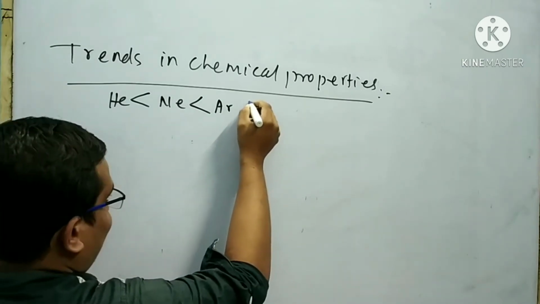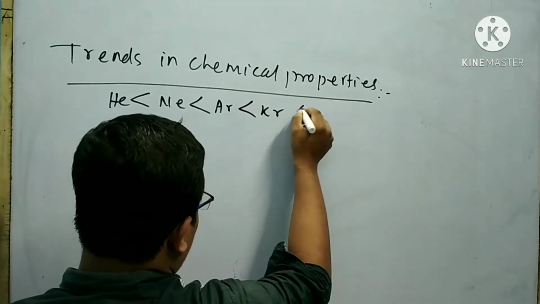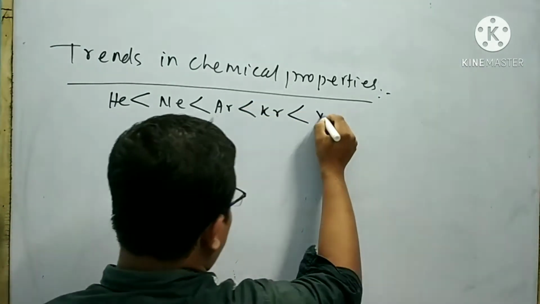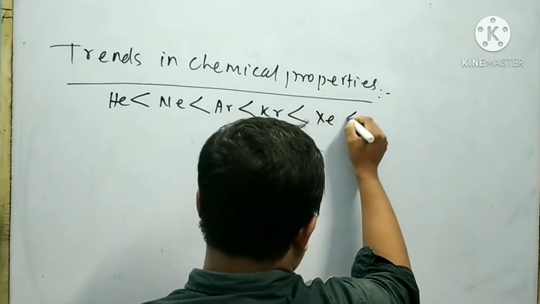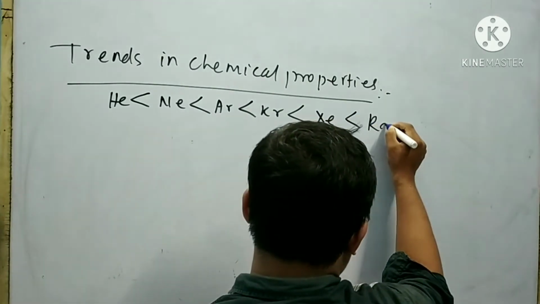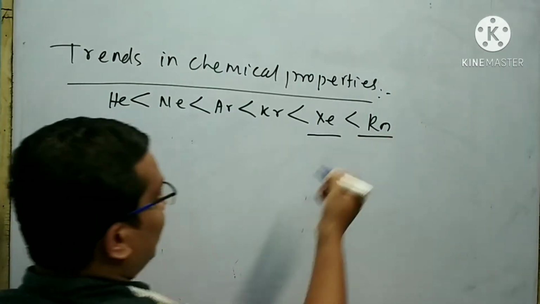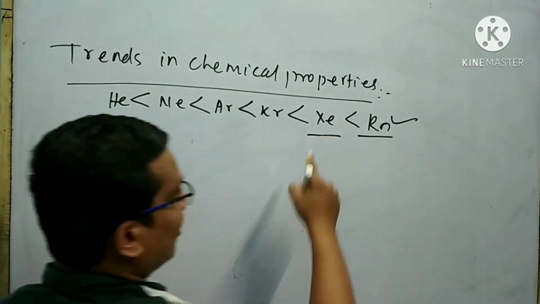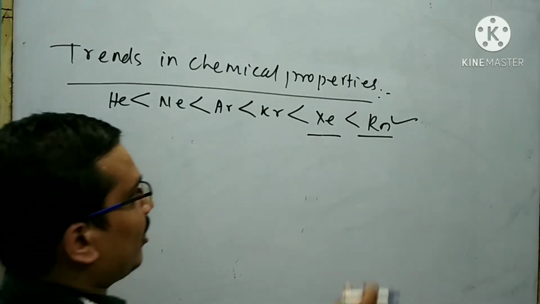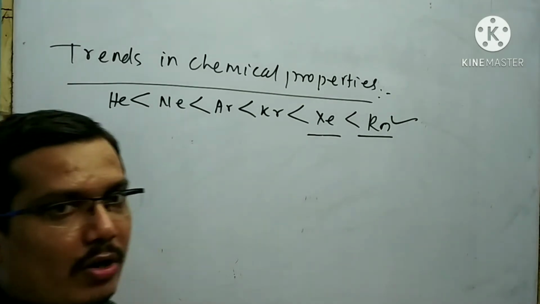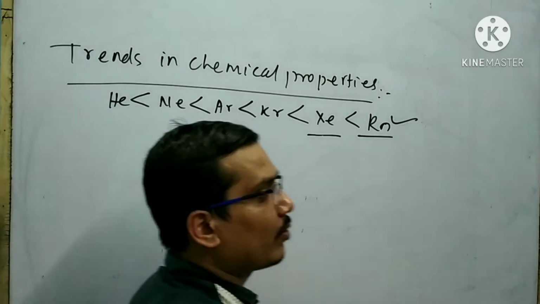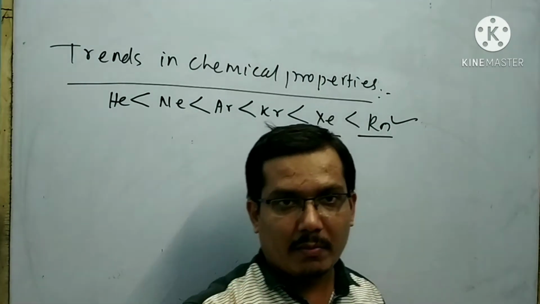Argon is less reactive than krypton. Krypton is less reactive than xenon. Xenon is less reactive than radon. Look at that, the reactivity of radon is more than xenon. So radon can easily form bonds with another atom to form a compound.